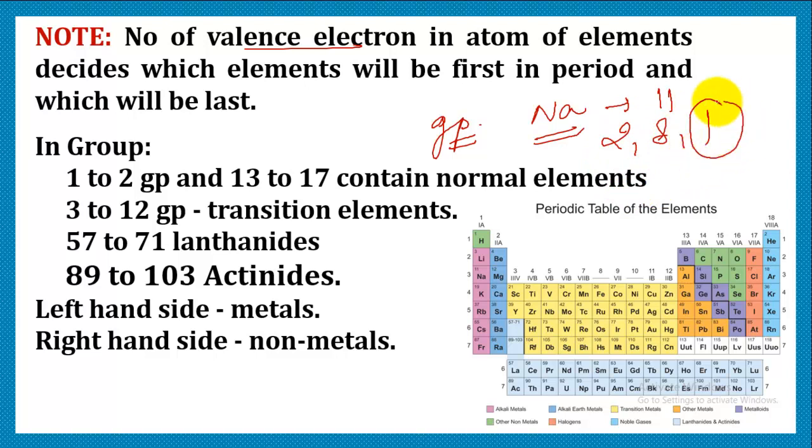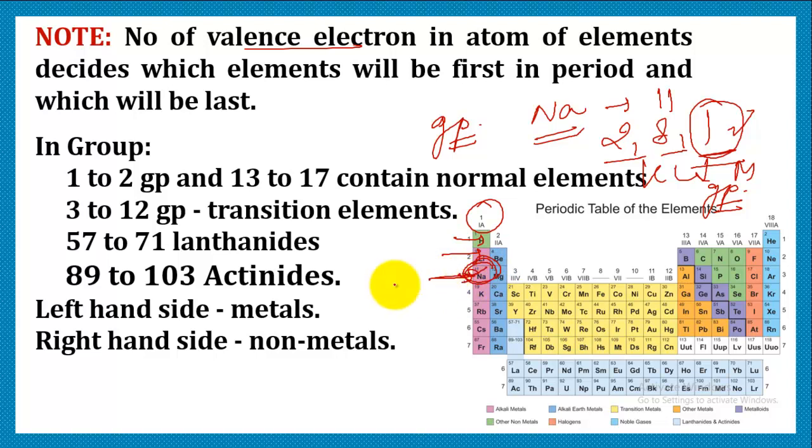As you can see, it has one valence electron, so the number of valence electrons indicates the group in which it is placed in the periodic table. So in sodium, we see only one valence electron, so it is a member of the first group. And the number of shells indicates the period in which it lies. It has 3 shells, so it belongs to the third period. So its position is third period, first group.